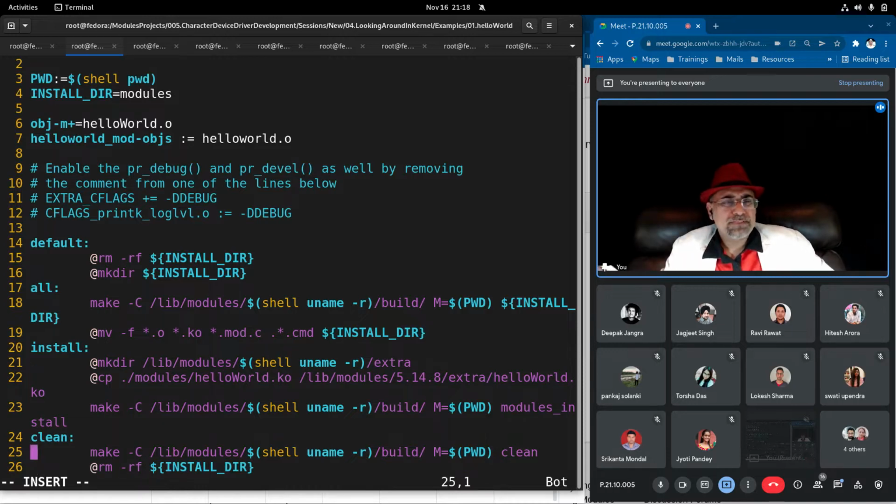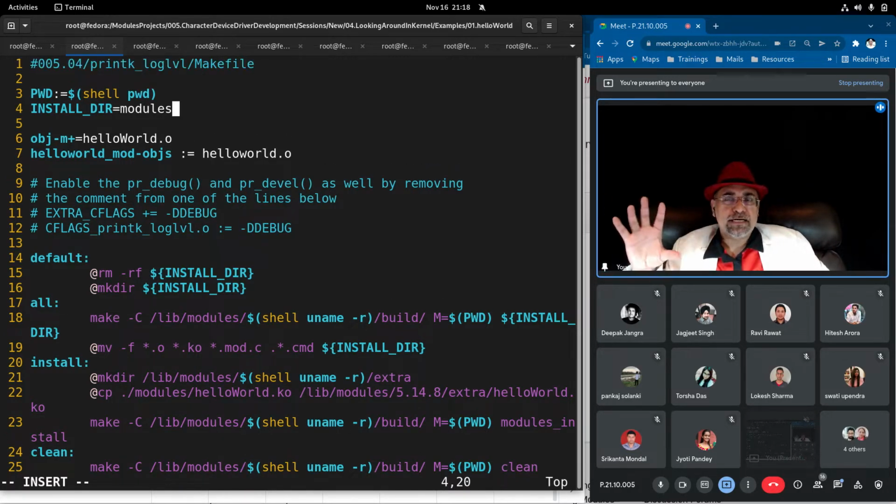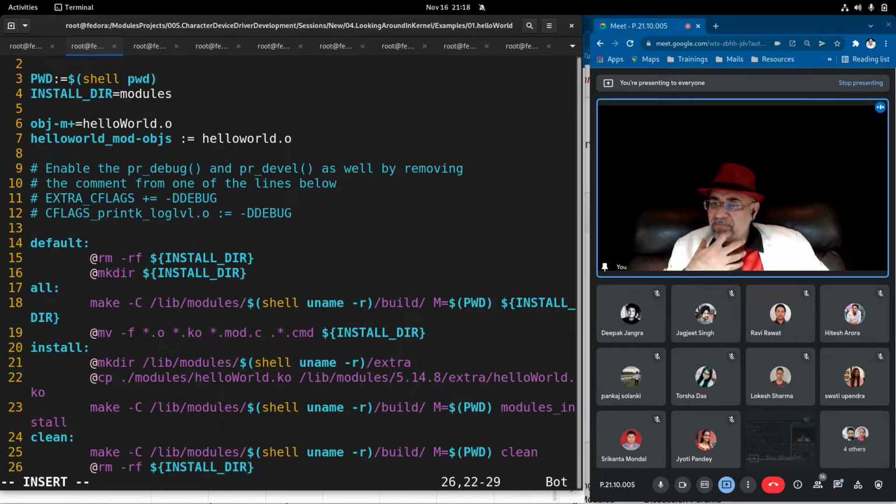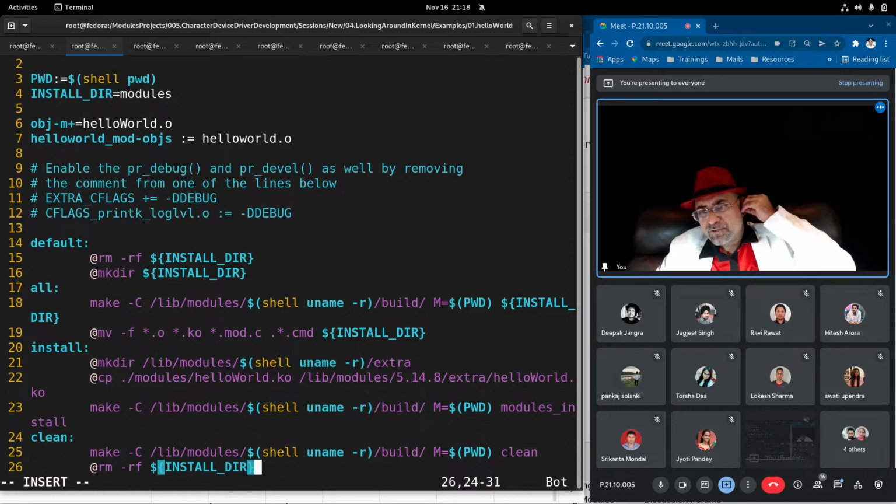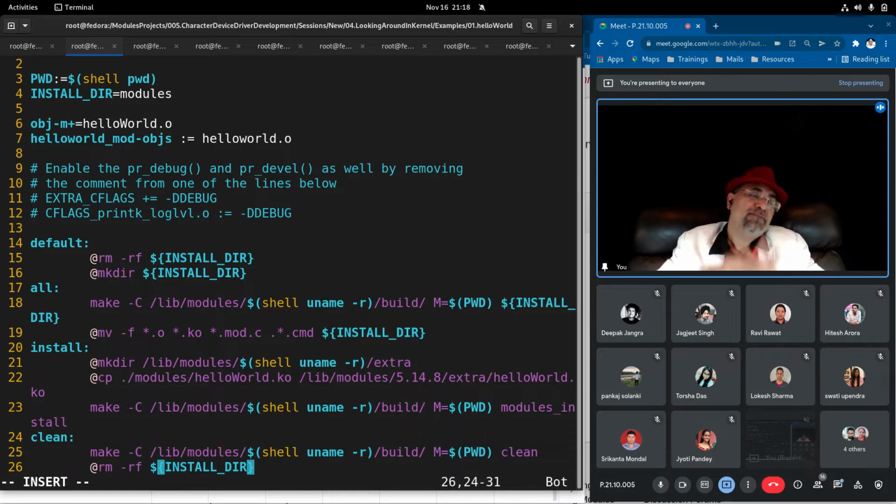All of you are familiar with clean. What do you clean? Remove the install directory, isn't it? The install directory name is modules. That is the directory in which you keep all the built files. So in the clean, we are going to remove the install directory, because the install directory contained the previously built driver files. Because we are going to build a new driver, the previous driver files have to go.